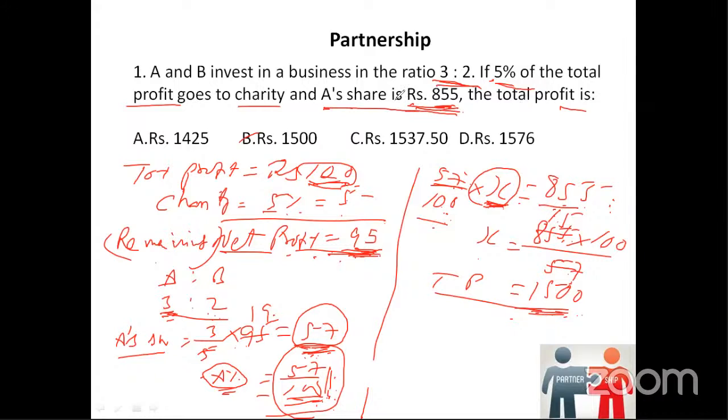Yes, 855 is A's share of profit. Yes. Yeah, 855 is A's share of profit. Correct. I hope it's clear now.